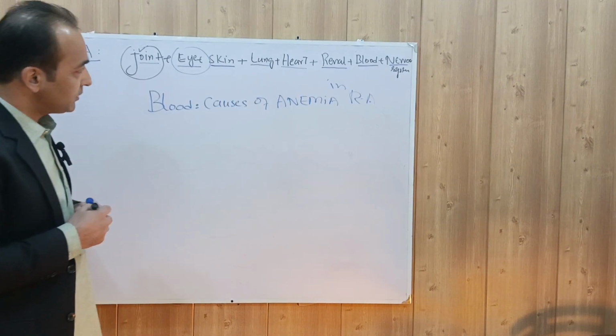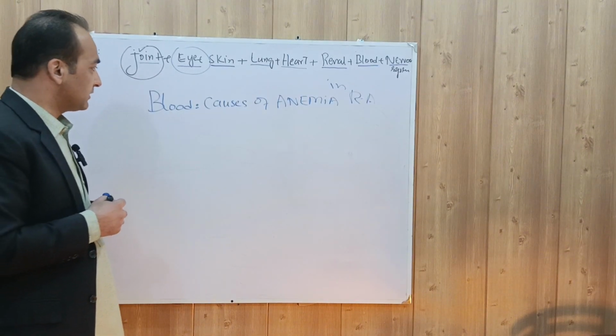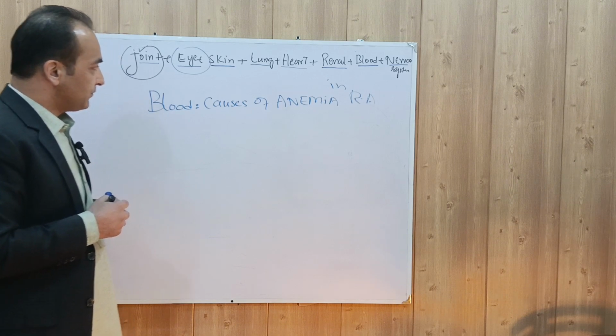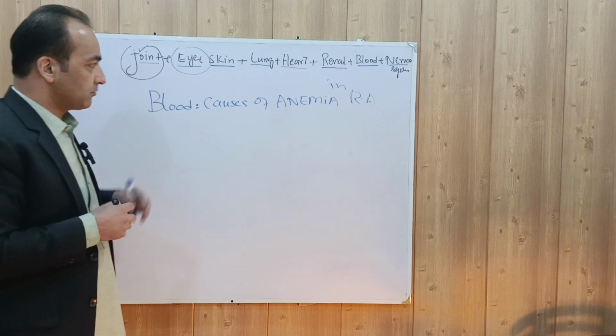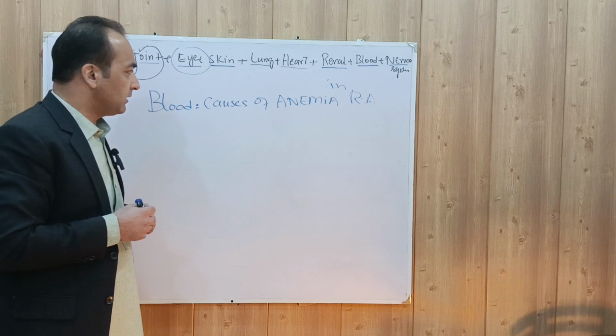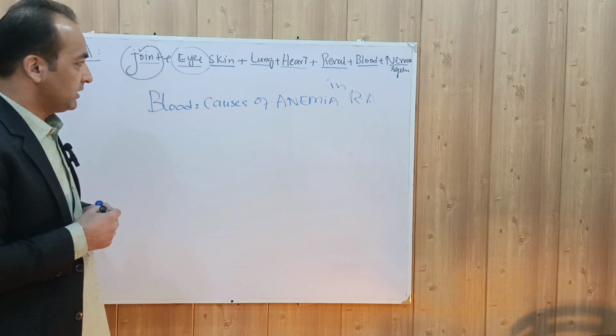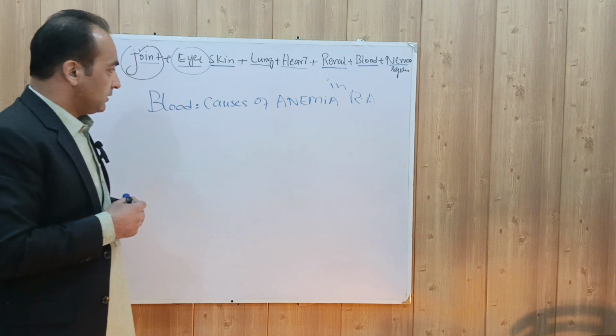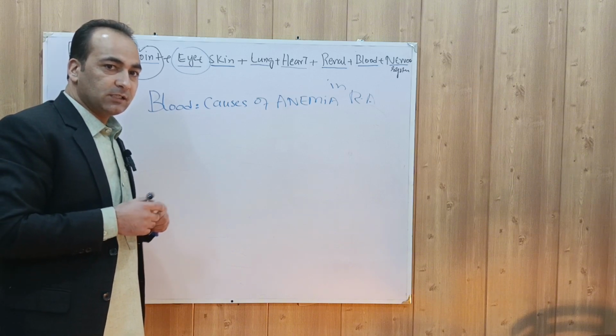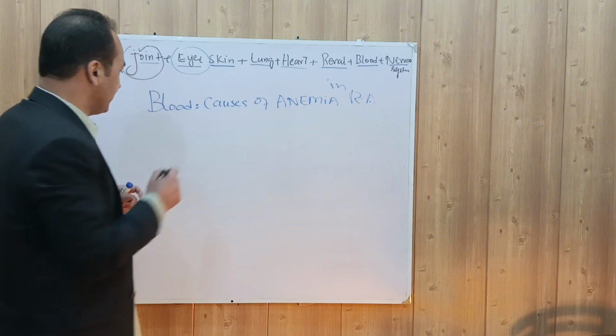Now the hematological manifestations of rheumatoid arthritis. Sometimes the examiner asks the question, what are the causes of anemia in rheumatoid arthritis? Rheumatoid arthritis can cause any type of anemia.